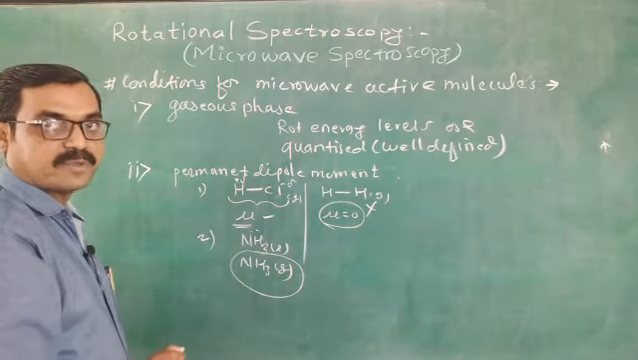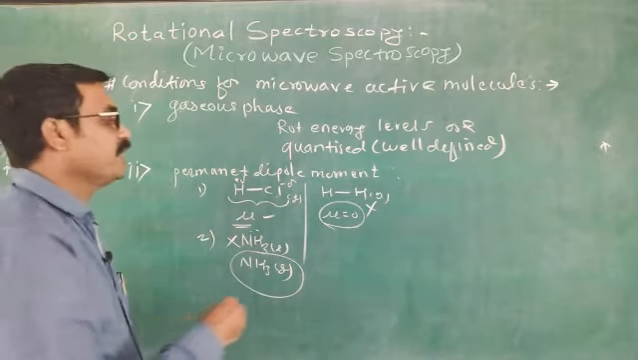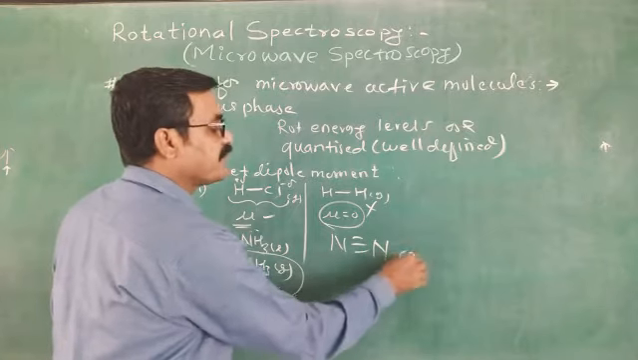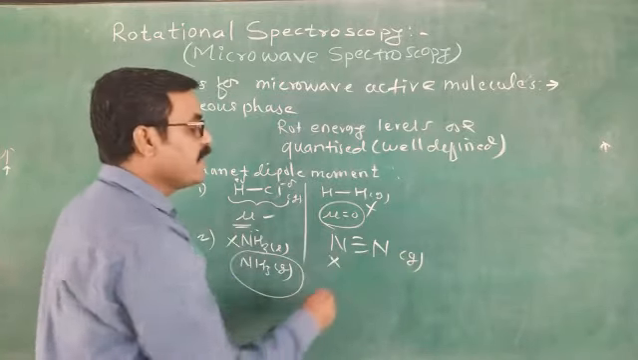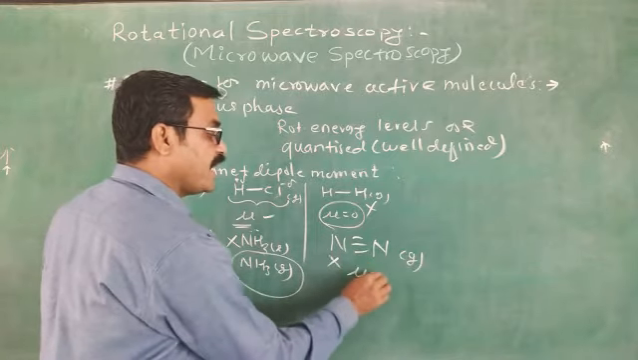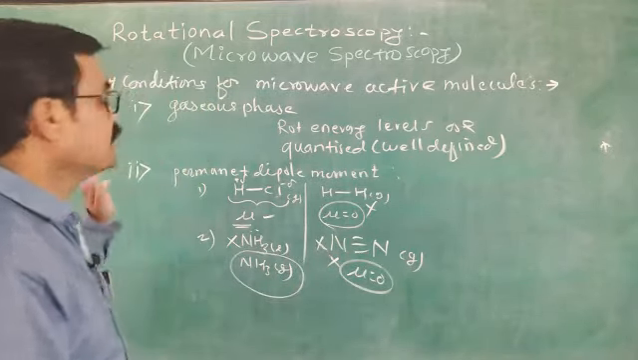It has a permanent dipole moment and it is in gaseous phase. NH3 liquid can't give. Does N2 give rotational spectra? If it is in gaseous phase, no. Why? Because it is in gaseous phase, but it cannot have a dipole moment. It is 0. That's why it can't show. In this way, these are the two conditions.